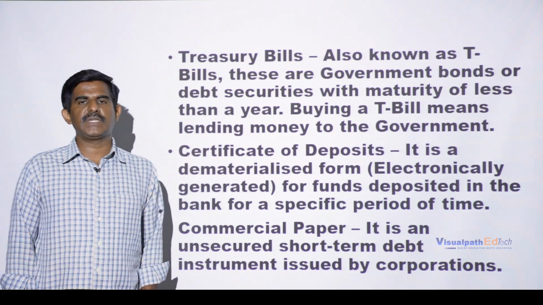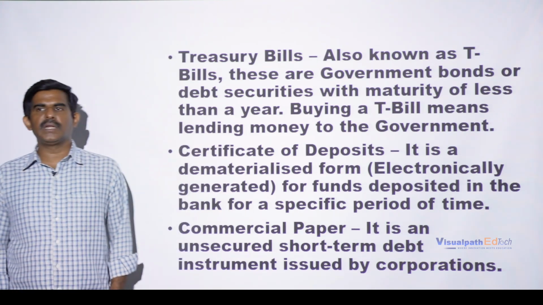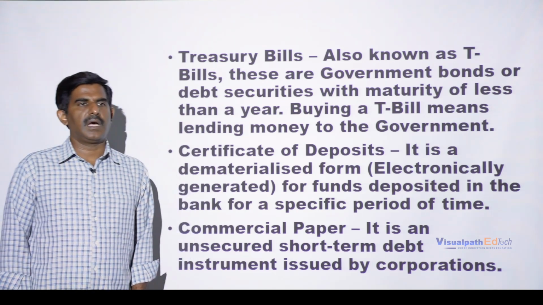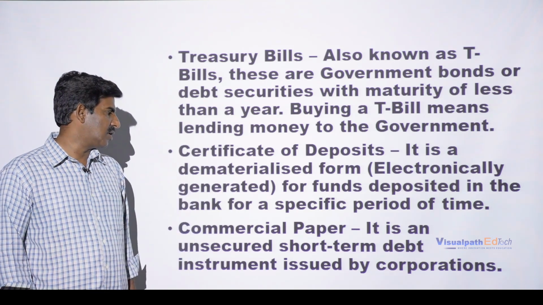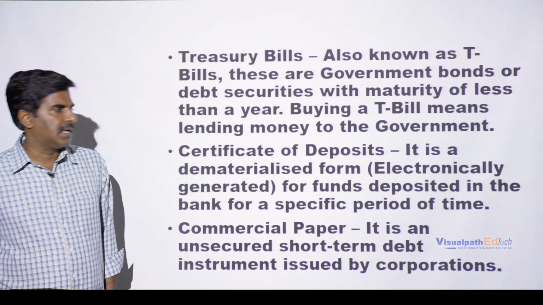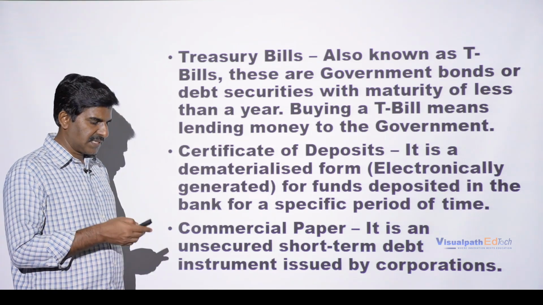So these blue chip companies, if they require some temporary funds for working capital because of a shortage, use the market by issuing commercial papers. These are called short-term money market instruments, through which the banks or the companies can raise the short-term credit which is required for their business.